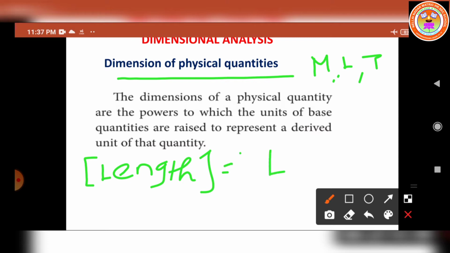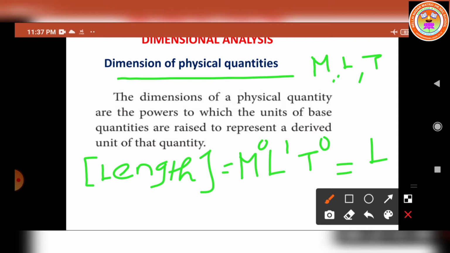There is no mass and no time, so M to the power 0 and T to the power 0, and it is understood that this is L to the power 1. M to the power 0, what's the value? 1. T to the power 0, what's the value? 1. So again we write L only. The dimensions of length is equal to L.